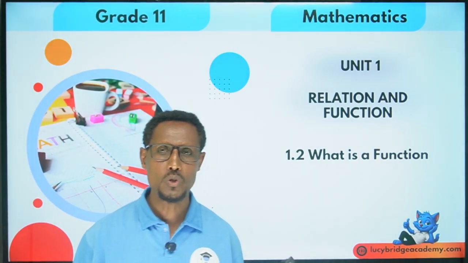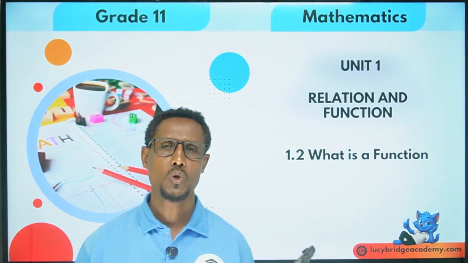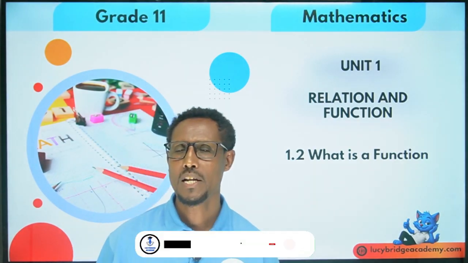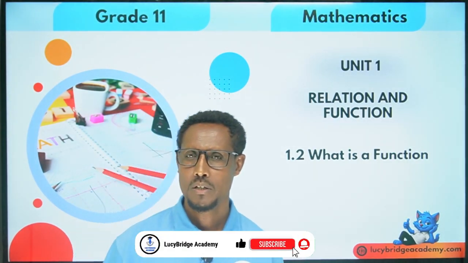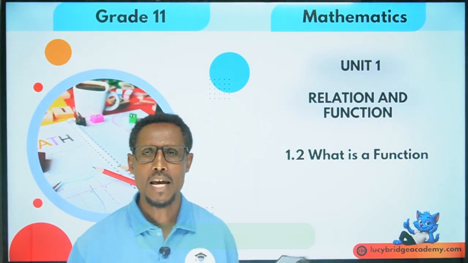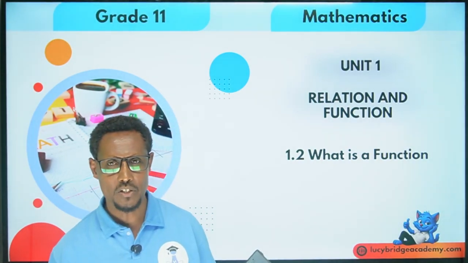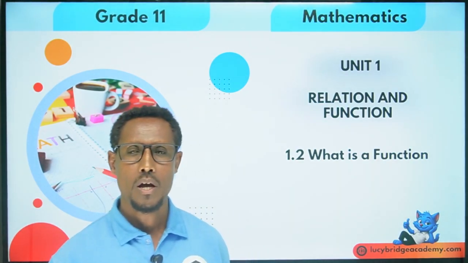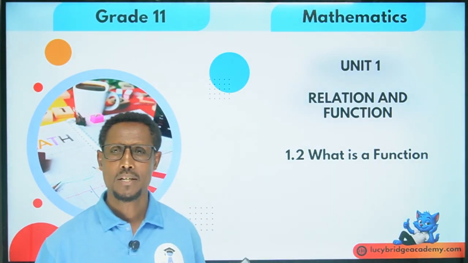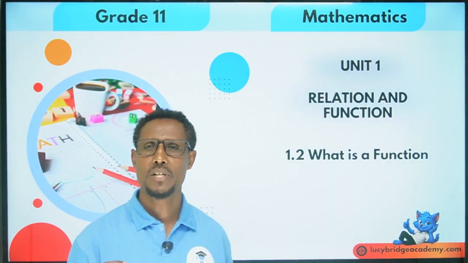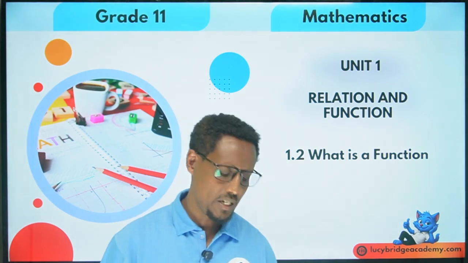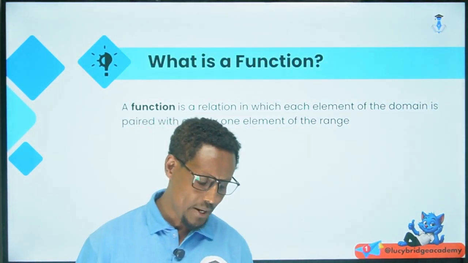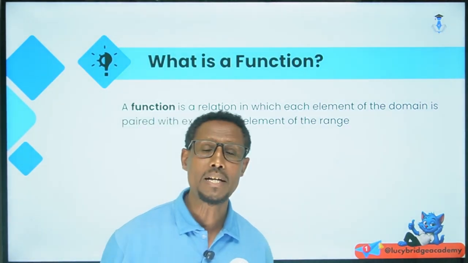No two distinct ordered pairs have the same first element. ሁለት የተለያዩ ኦርደር ፔሮች የተለያየ ፈርስት ኤሌመንት ካላቸው ፋንክሽን ነው። ነገር ግን ከተለያዩ ኦርደር ፔሮች ውስጥ አንድ አይነት ፈርስት ኤሌመንት ካለ ፋንክሽን መሆን አይችልም ማለት ነው። Or, a function is a relation in which each element of the domain is paired with exactly one element in the range.